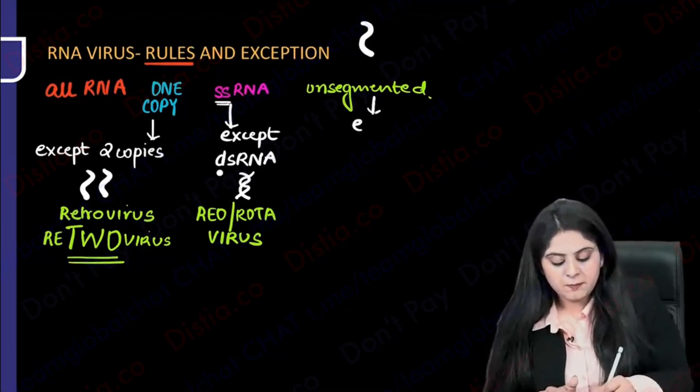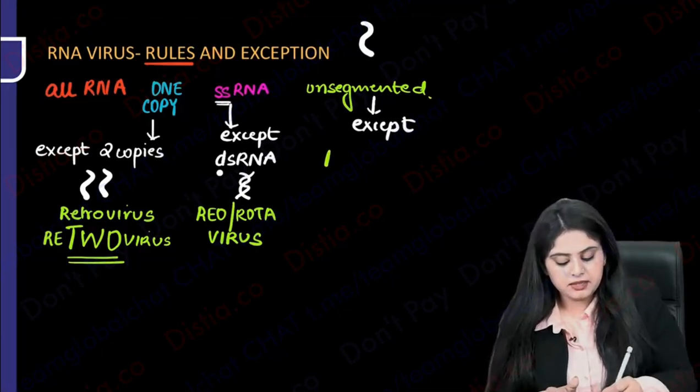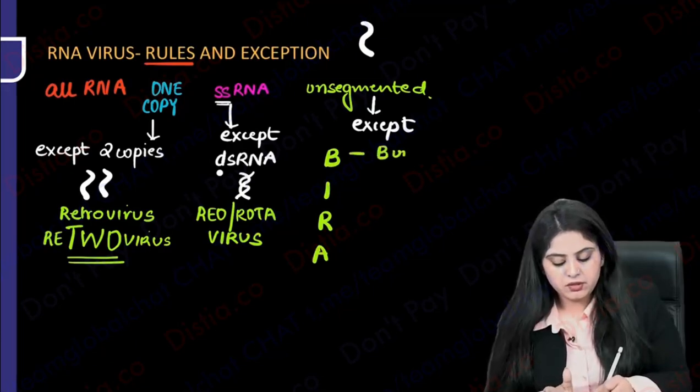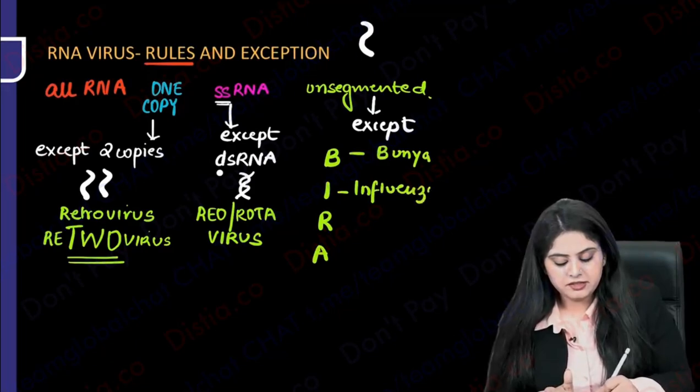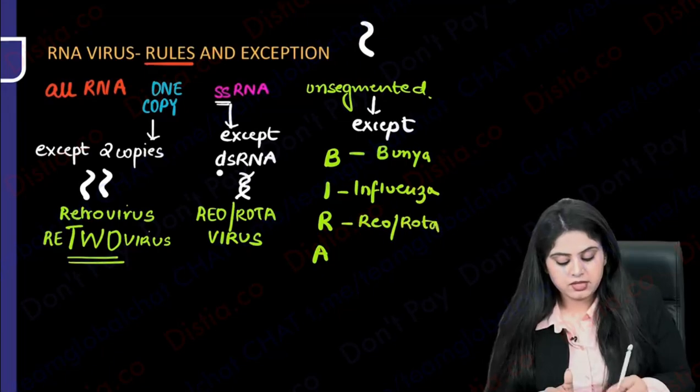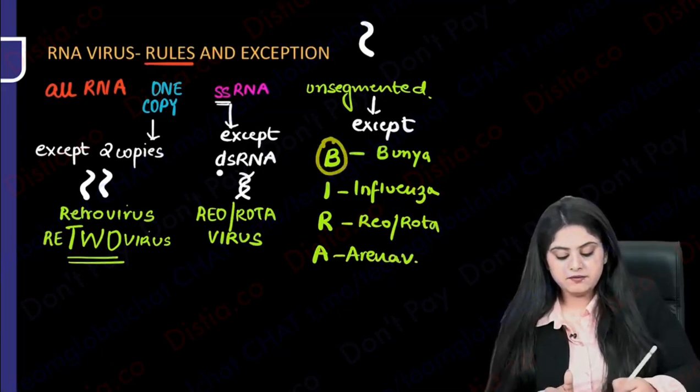So please remember, he has started drinking bira. So bira refers to B for Bunya virus, I for influenza virus, R for again the Rio or the Rota virus that I was talking about, and A for arena virus. So repeating, Bunya, influenza,